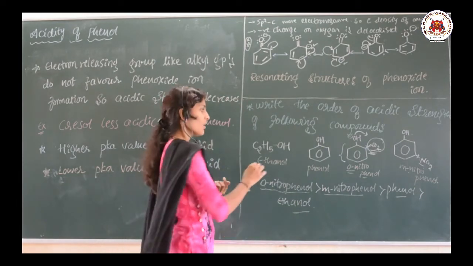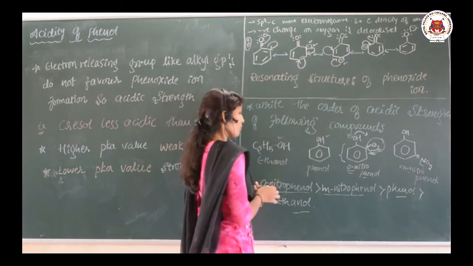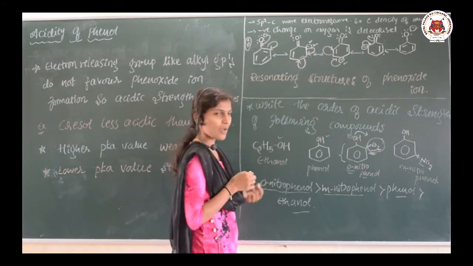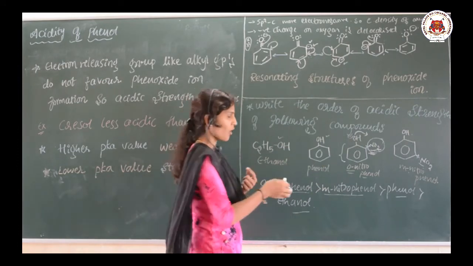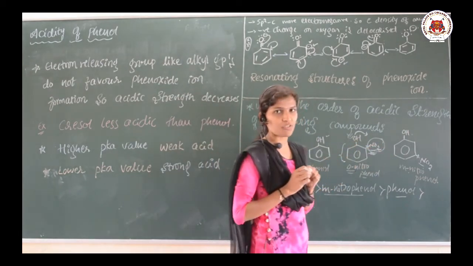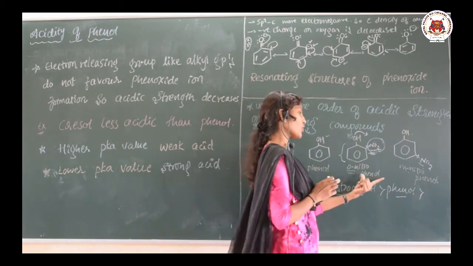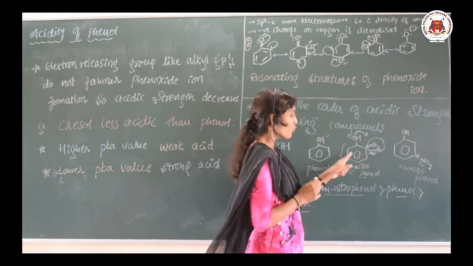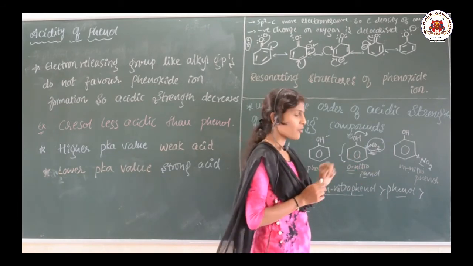Clear? First you look at these two, phenol and alcohol. Always, phenol is more acidic as compared with ethanol or alcohol. Now just look at these two, here both are having the nitro groups, but in different positions. In para position is there, in ortho position is there, in meta position is there. So ortho is more acidic as compared with the meta.